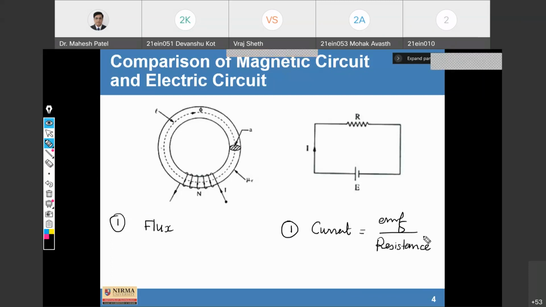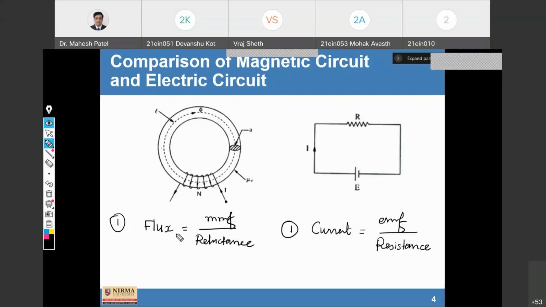And we know what flux is. EMF is analogous to MMF, and resistance is analogous to reluctance. So this is the first comparison.